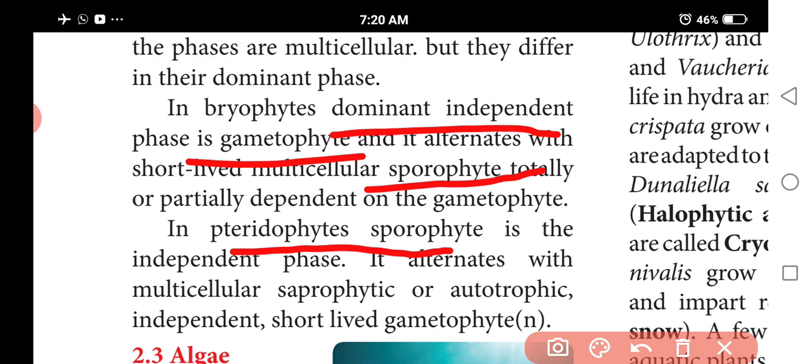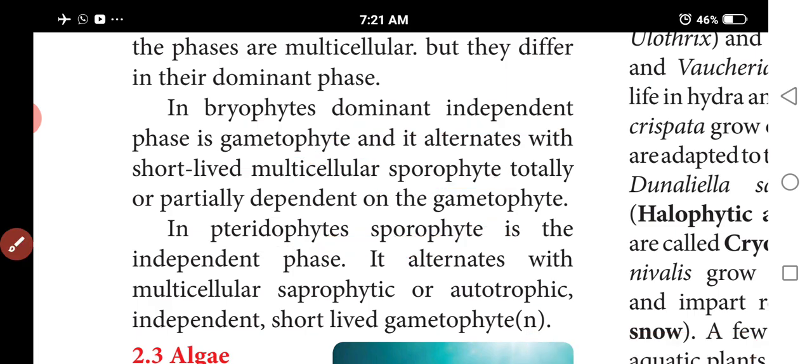Similar to this, in the pteridophytes the sporophyte is dominant, so the gametophyte phase is short lived. They are multicellular, saprophytic, autotrophic plants. So the gametophytic phase is short lived in the pteridophytes.